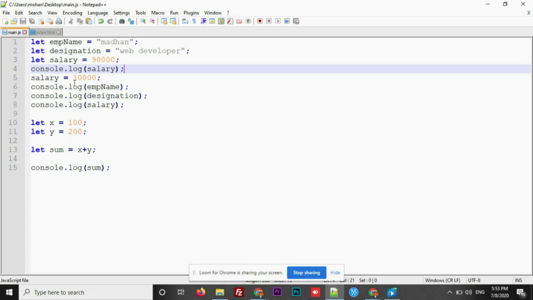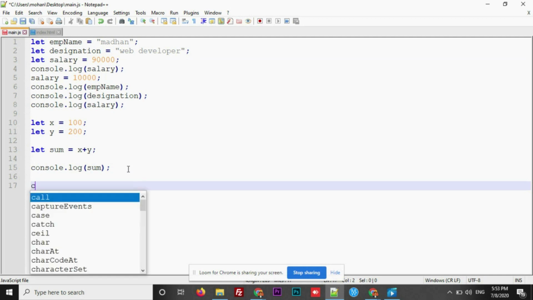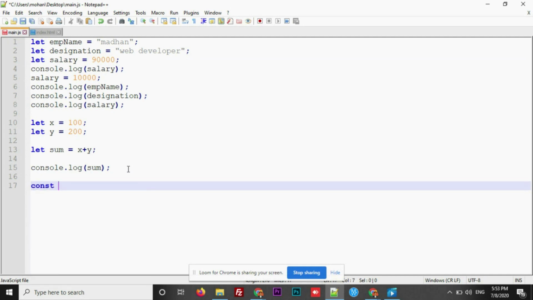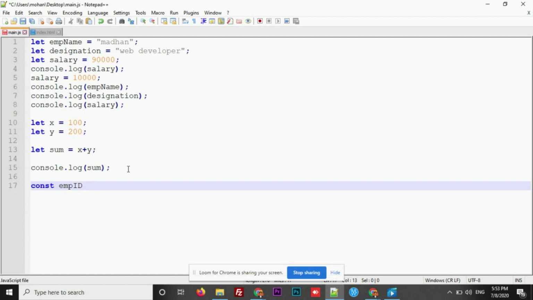Now, the other one we are going to talk about is a constant. The name itself is suggesting it's a constant. You should not change the value once you assign it. Okay, in order to declare a constant, we use const as a keyword followed by the name of the constant. This time I am giving empid, employee ID. As you know, ID won't change. I am giving it as 2.